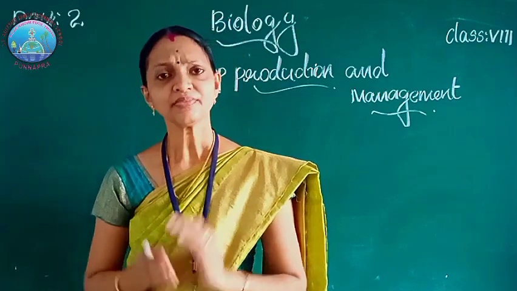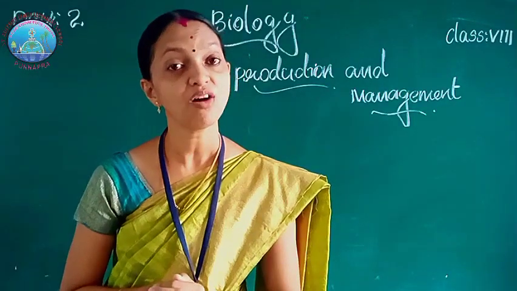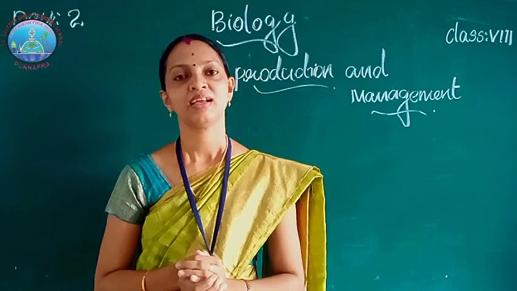Today we are going to discuss basic practices of agriculture.